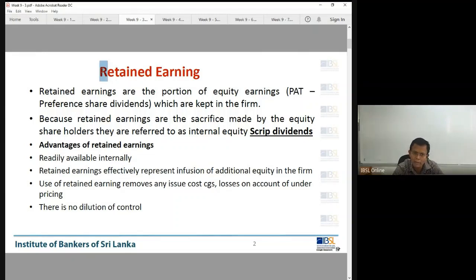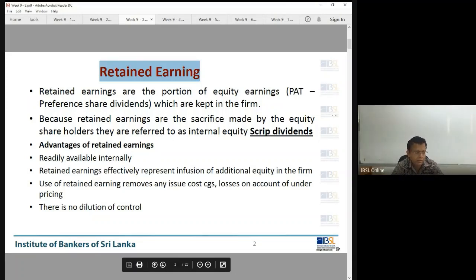Now if you don't pay dividend... when you make profit, you have to definitely pay the dividends to the people who have put money. Who are they? Owners. People who have put money into the company, we call them shareholders. They are the owners; they put money into the company. It need not be money in any form. Even if he gave a piece of land to the company, he is a shareholder. So he'll be given dividend.